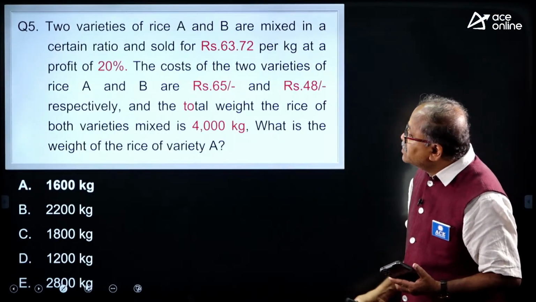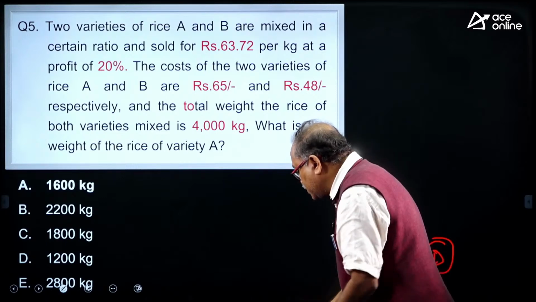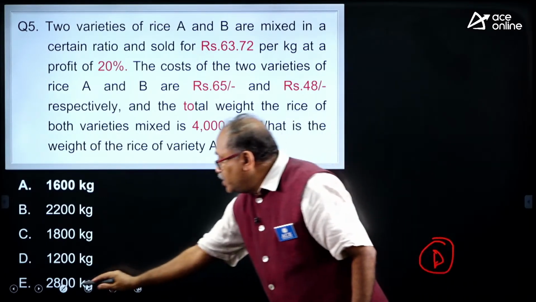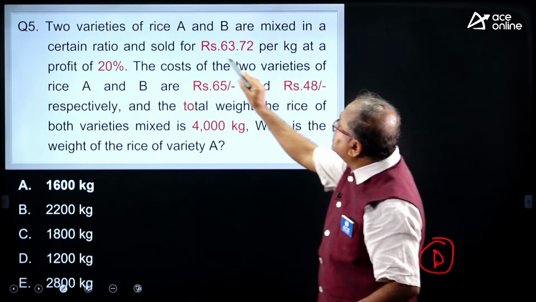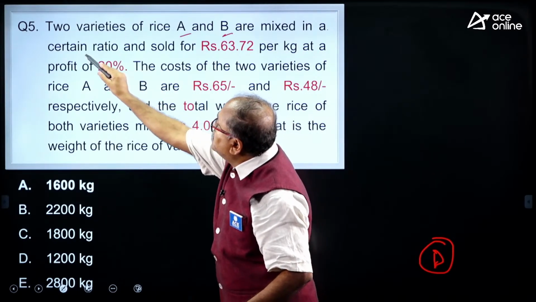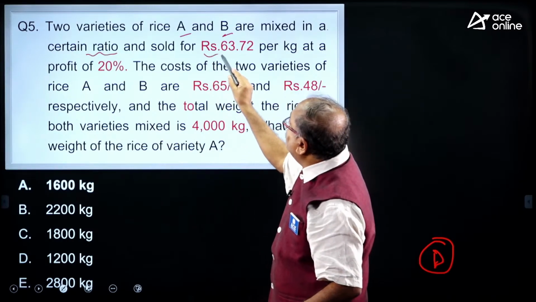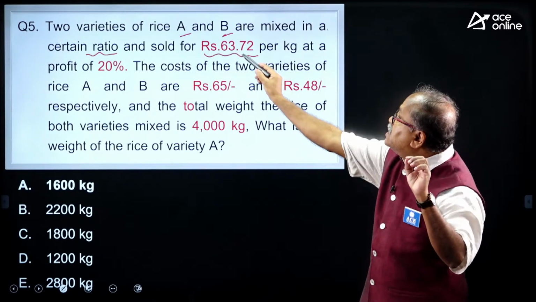Now, coming to the next question. Let me read it out. The two varieties of rice A and B are mixed in a certain ratio and sold for rupees 63.72. This is the selling price.